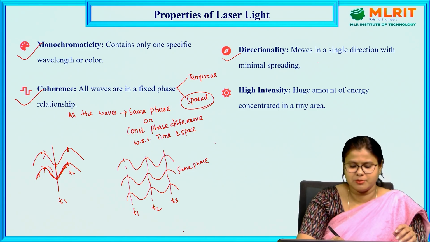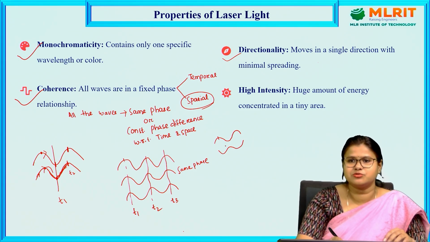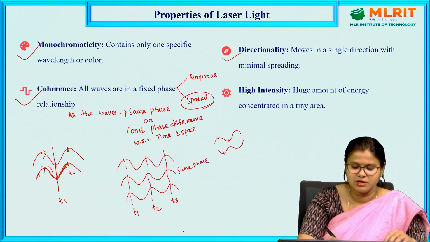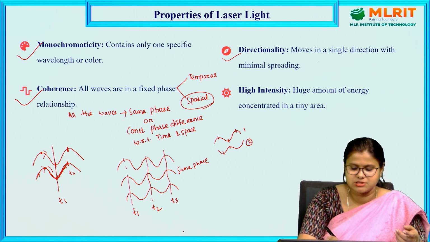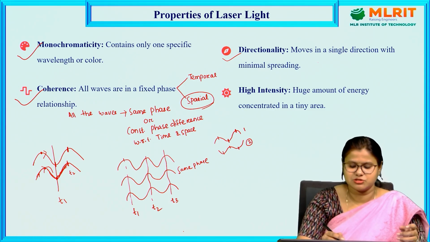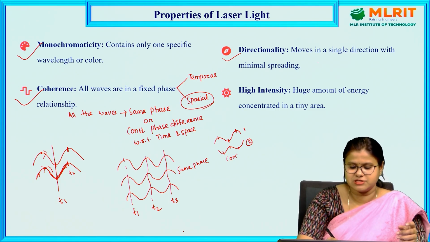Now consider the case of constant phase difference. What is the meaning of constant phase difference? Whenever the crest of one wave is coming, the trough of the other wave is coming. Here this is the first wave and this is the second wave. Whenever the trough of the first wave comes, we get the crest of the other wave. Again, whenever it is the crest of the first wave, at that time it is the trough of the other wave. So it is maintaining a constant phase difference.